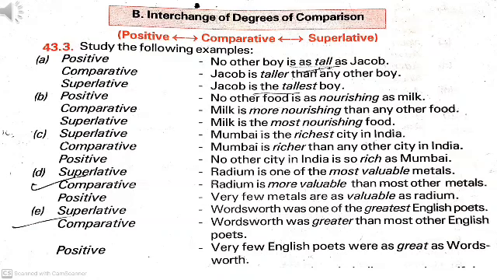Greater than most other. We cannot write down all other, because when we have used the superlative degree, one of the greatest, it is not mentioned the greatest. So remember the difference. If one of the greatest is written, then while using comparative, you need to write down than most other. And with positive use, we need to add the word very few. Very few English poets were as great as Wordsworth.